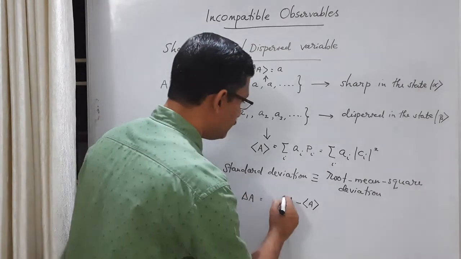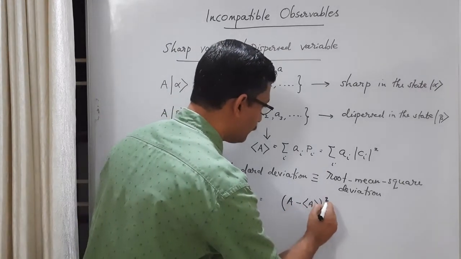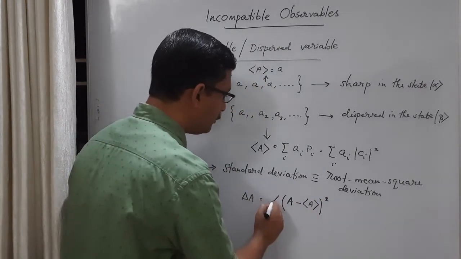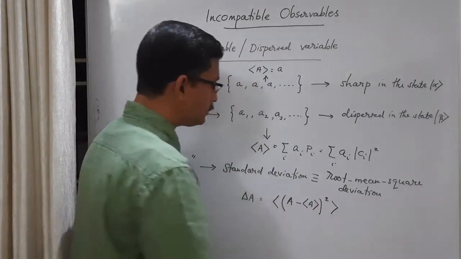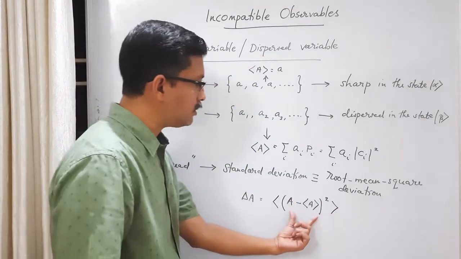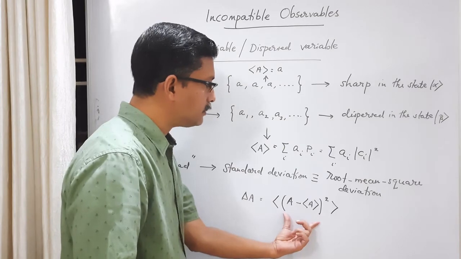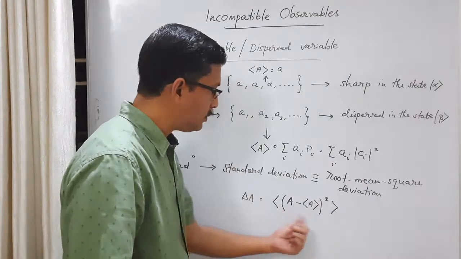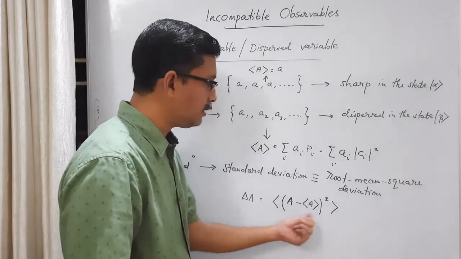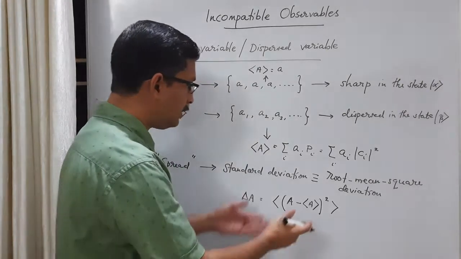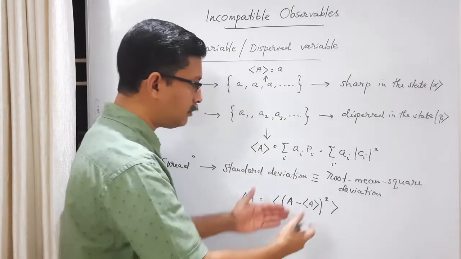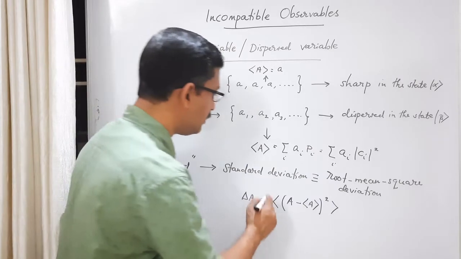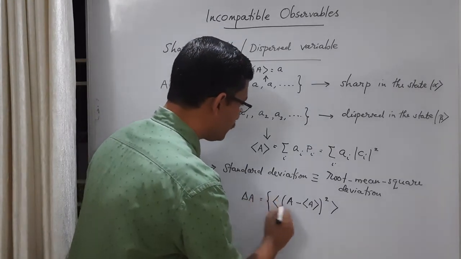So what we do is take the square. Then we find the mean value. This is called the mean square deviation. When you take the square, it is square deviation. When you take the average value, you get mean square deviation. And then, since we have taken the square, in order to get back the same dimension, you take the square root.